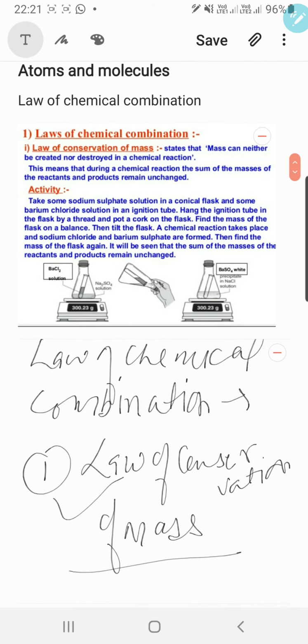That mass can neither be created nor be destroyed in a chemical reaction. This means that during a chemical reaction, the sum of the masses of the reactants and products remains unchanged. So mass will never change.